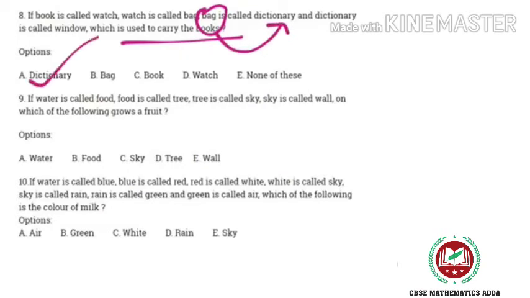Now we'll discuss the ninth. If water is called food, food is called tree, tree is called sky, sky is called wall, on which of the following grows a fruit? On a tree fruit grows. Tree is called sky, so sky is the answer.